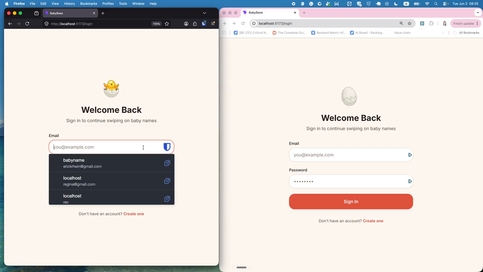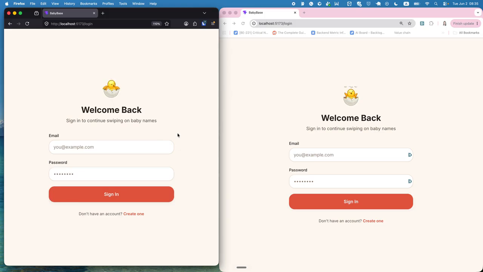I've been talking to my girlfriend about having children for some time. We've been going back and forth about what their names would be, because I am from Latin America, she's from Russia, but we live in Germany, so it's a bit of a long research, and that's why I built Babybase. And Babybase is basically Tinder for baby names.